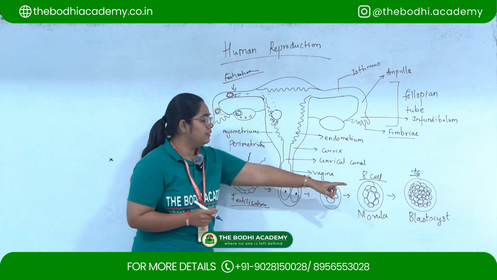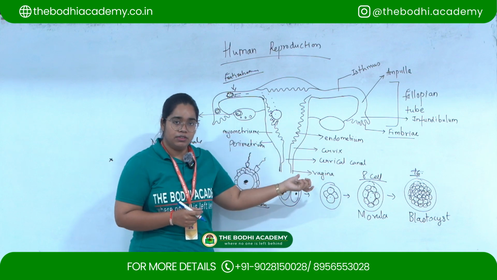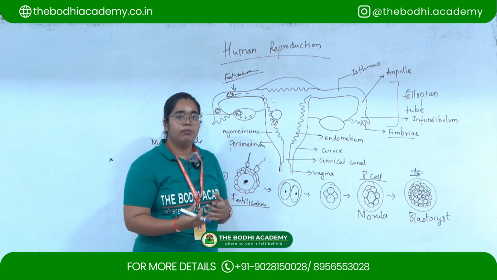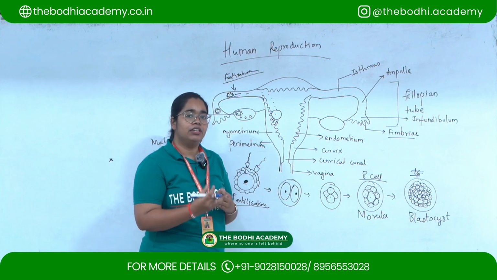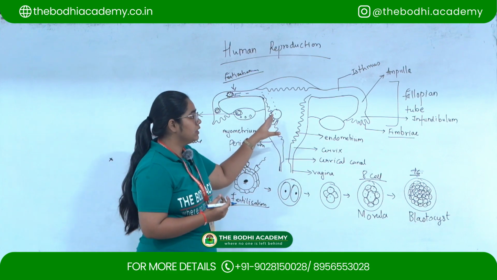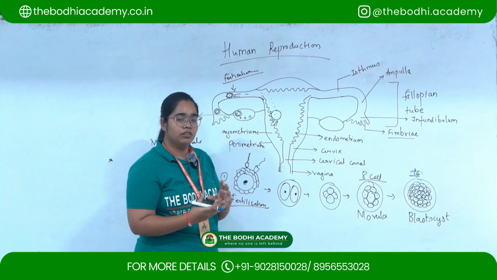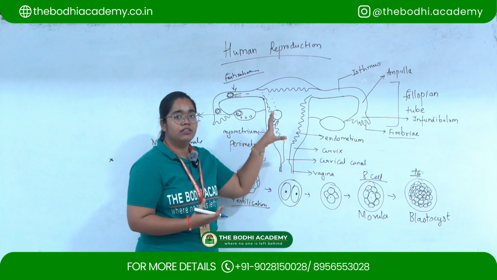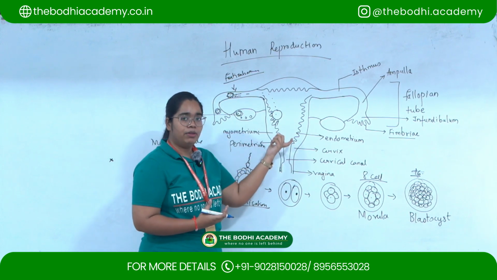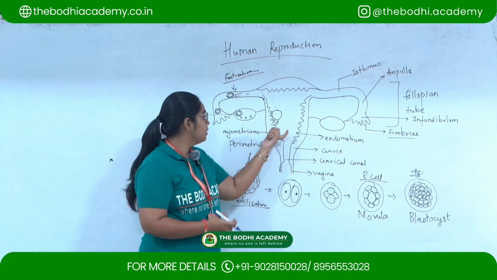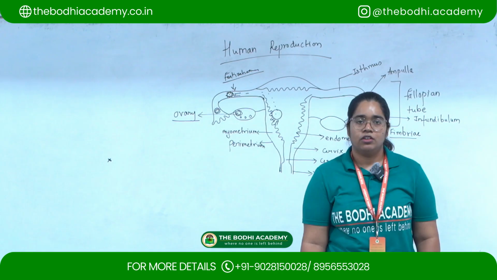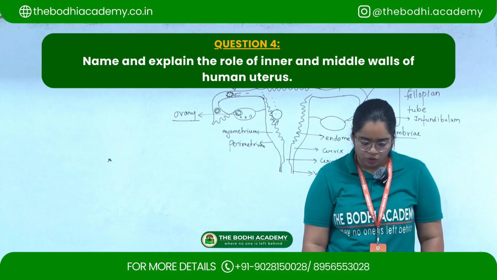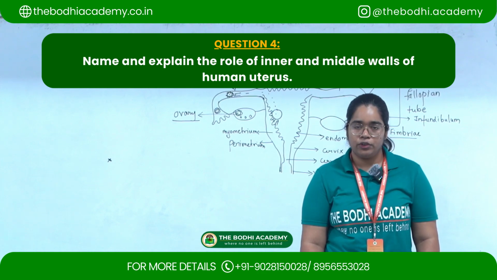After this, the implantation process will start, and then this blastocyst will develop into an embryo and then a fetus, and the proper development of the fetus will happen inside the female reproductive system, that is the uterus. So let's move to the next question. The next question is: name and explain the role of the inner and the middle wall of the human uterus.